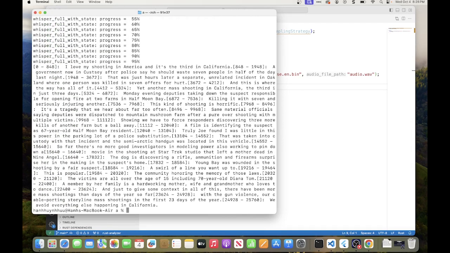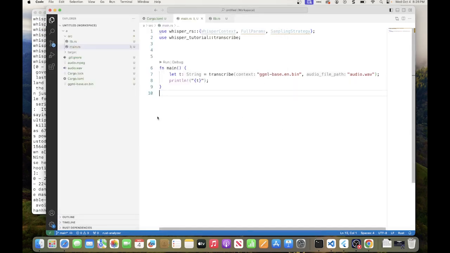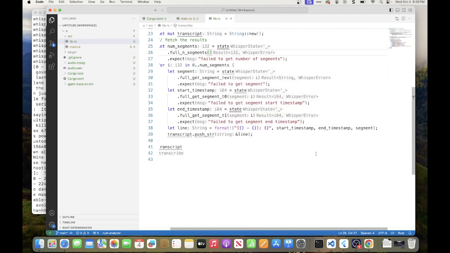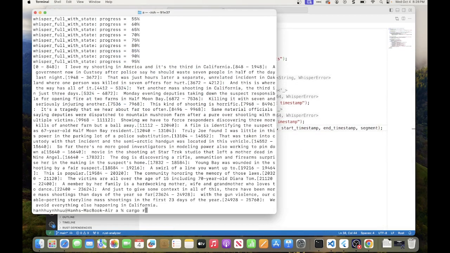All right. So, okay, we have the same thing except that the new lines are not working. And that's simply because when we do this line here, this is format, not format line. So we manually have to add the carriage return.